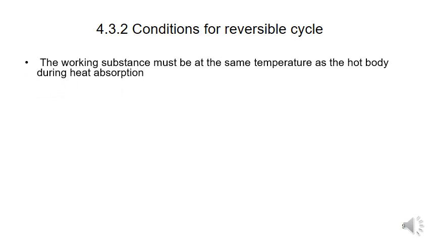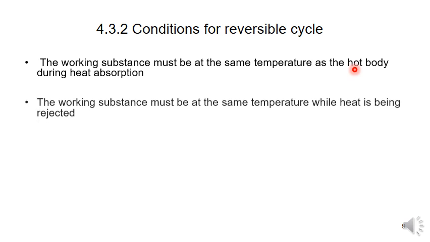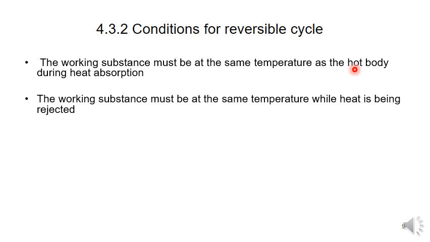For the cycle to be reversible, the following conditions must be fulfilled; only then will we say it is a reversible cycle. The working substance must be at the same temperature as the hot body during heat absorption, and at the same temperature as the cold body while heat is being rejected.